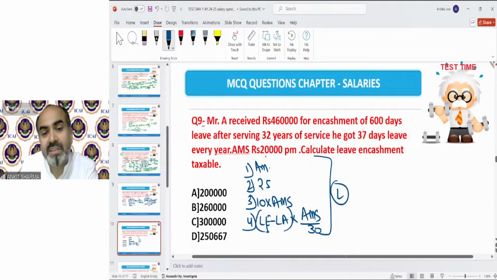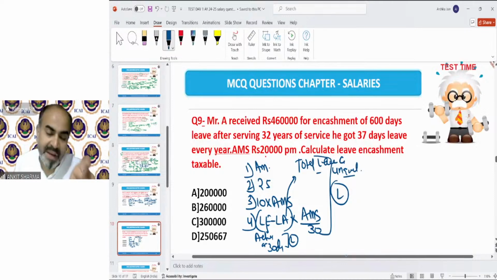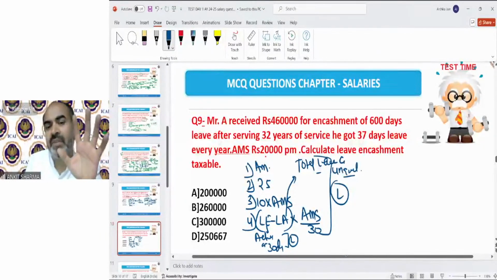For leave earned, the concept says actual leave or 30 days in a year, whichever is less. That cannot exceed 30 days. Leave availed must be given in the question. If leave availed has not been given, then we have to calculate it as total leave earned minus unavailed leave, which will be given in the question. I have discussed this topic in detail in the recorded video. Kindly go through that video and watch the leave calculation. The 4th point is very, very important.